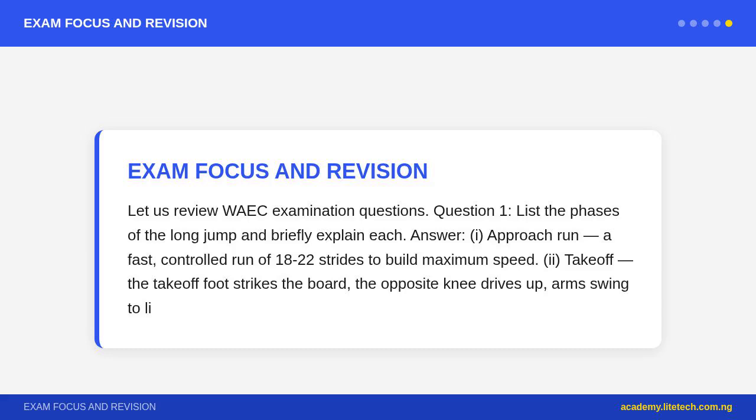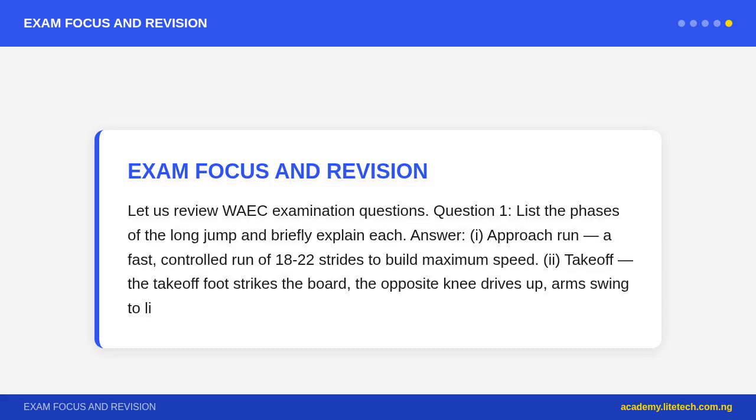Question 4. State 2 rules governing throwing events. Answer. 1. The throw must land within the sector or angular boundary lines to count as a legal attempt. 2. The athlete must exit from the rear half of the circle after the throw. Exiting from the front before the implement lands results in a foul.